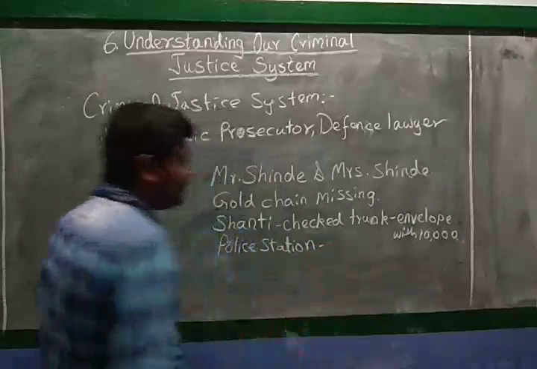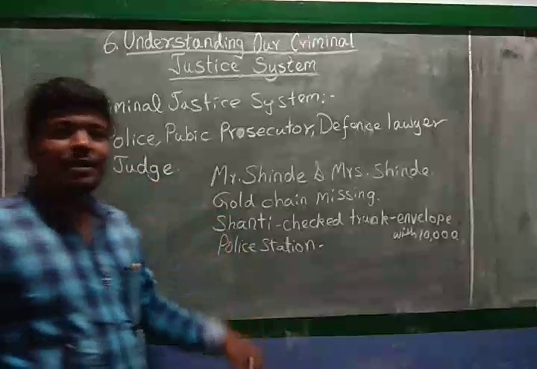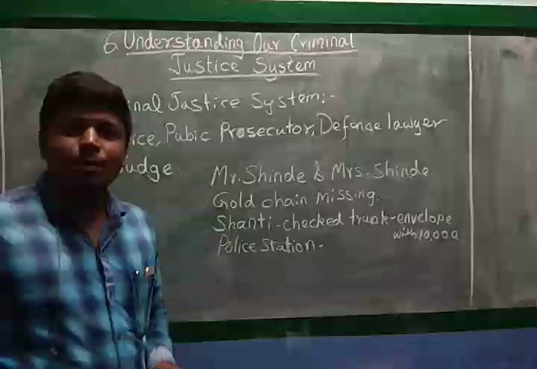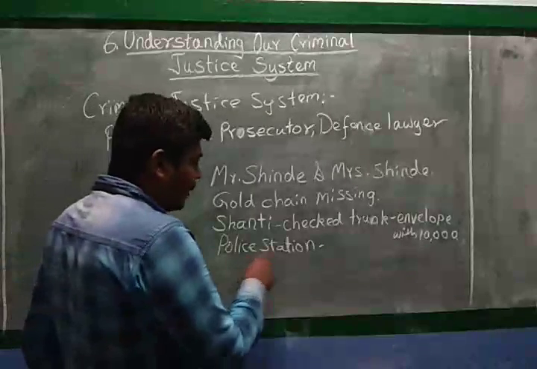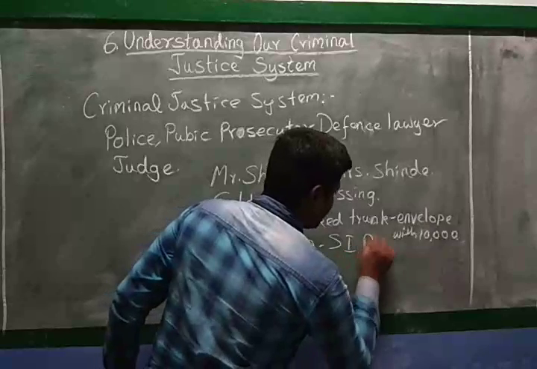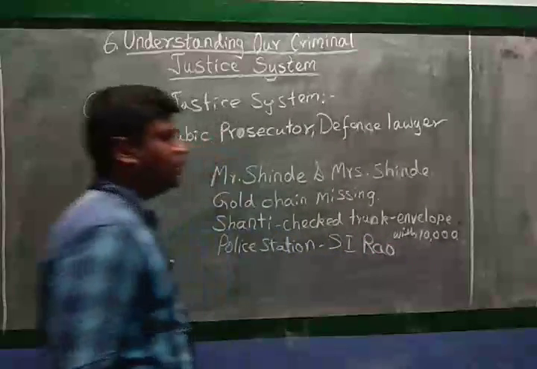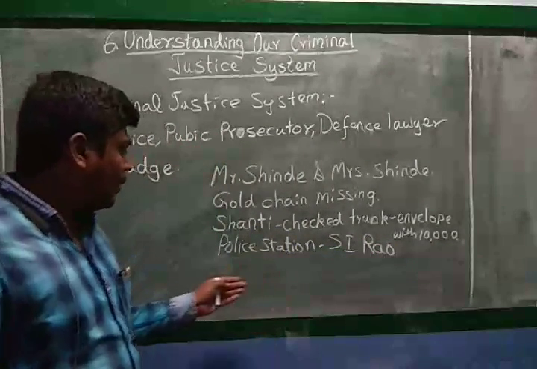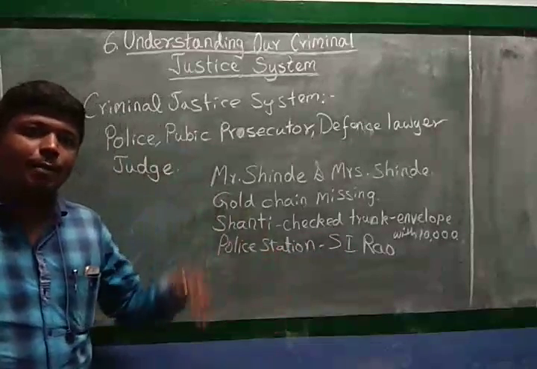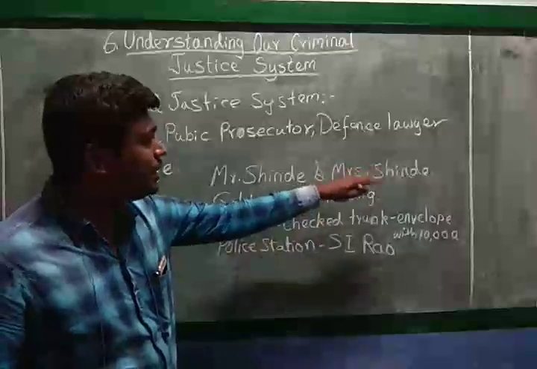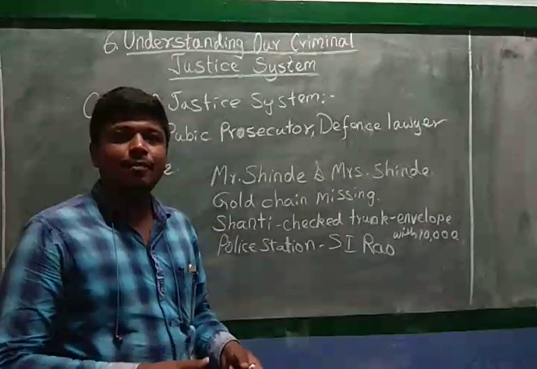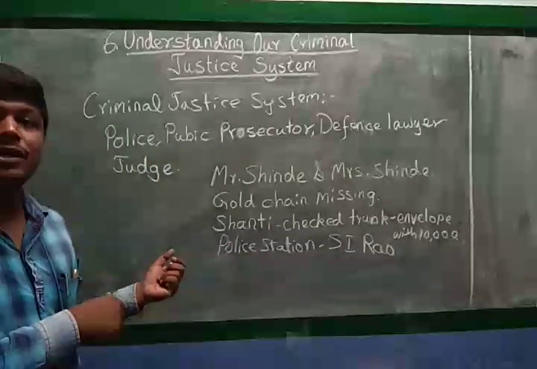Filed a complaint against whom? Shanti. That she had what? Stolen his wife's chain. Okay, ma'am. And the complaint was taken by S.I. Rao. S.I. Rao. Okay, ma'am. And then what happened? This S.I. Rao came to the house of Mrs. Shinde and arrested her and took her to jail for investigation.